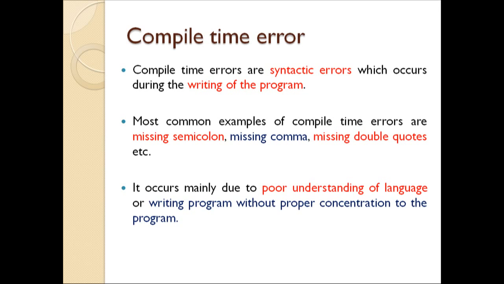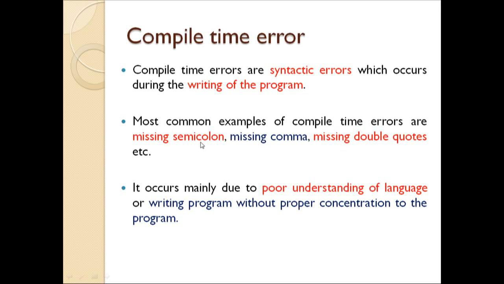He is not using the standard statements or the library statements appropriately. Suppose such a programmer is missing semicolons, commas, and parentheses, then such type of error can occur. In the second point, I have listed all these things. Most common examples of compile time error are missing semicolon, missing comma, missing double quotes, and others.